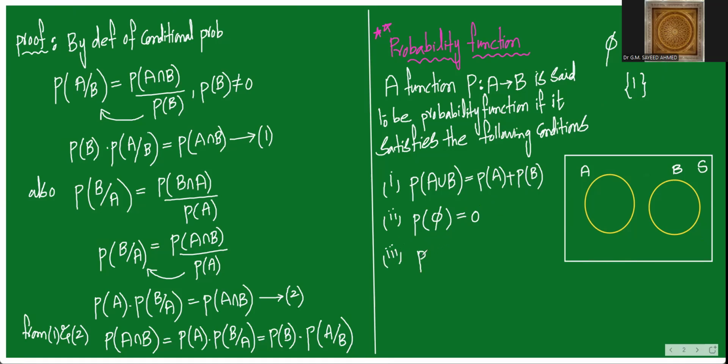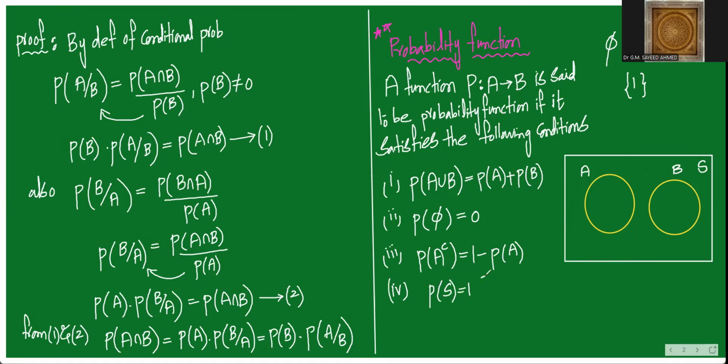Third, probability of A complement is equal to 1 minus probability of A. From 1 we have to subtract. And very important fourth one: probability of S is equal to 1.